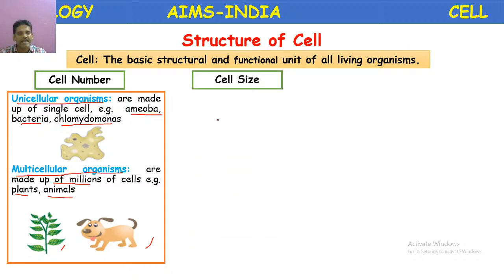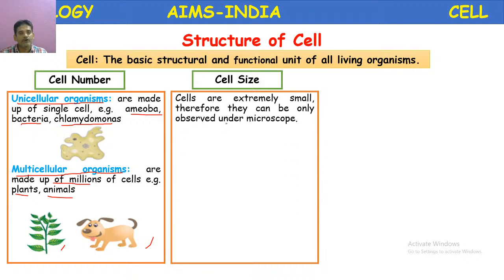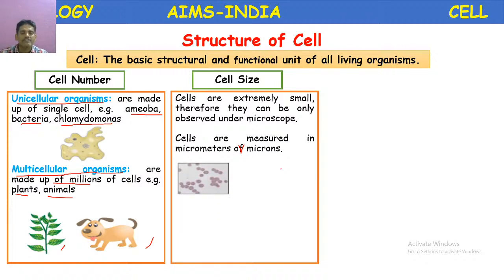Let us proceed. Cell size. It is very important, which you already studied in the 8th class. Cells are extremely small, therefore they can only be observed under a microscope. You might have observed slides under a microscope in your school science laboratory. Cells are measured in micrometers or microns. They are very small, not visible to our naked eye. We take the help of a microscope to see these organisms.